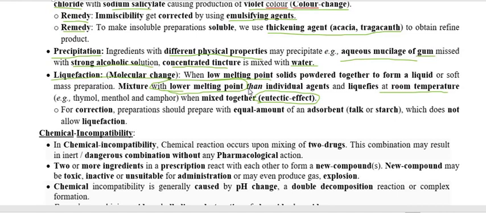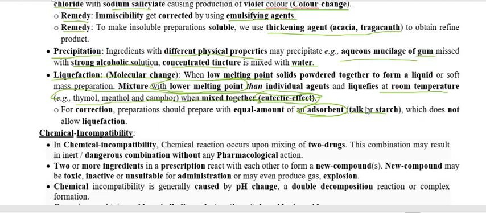The eutectic effect is when two substances or chemicals possessing low melting points are mixed together, as a result the mixed compound forms a liquid because the mixture's melting point is lower than when we use them separately. So the best examples are thymol, menthol, camphor. When we mix these things, there may be chances of a liquefied mixture.